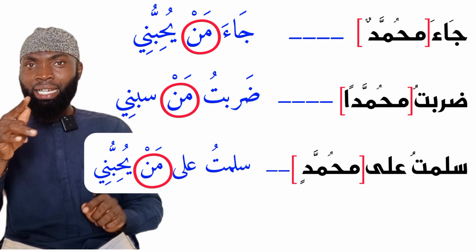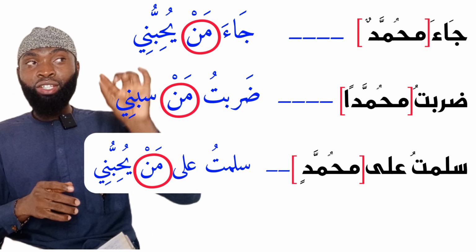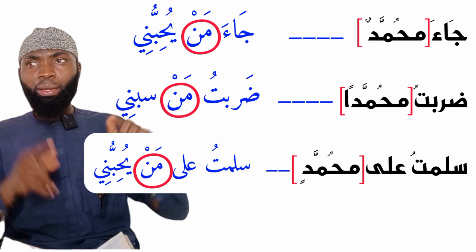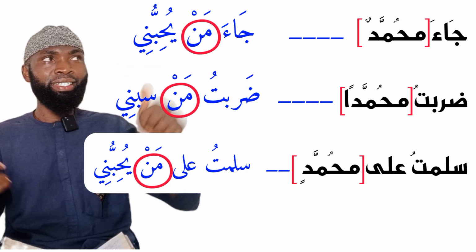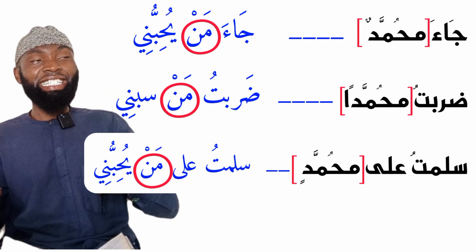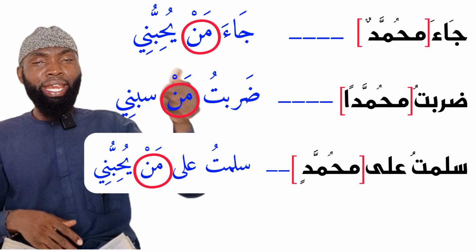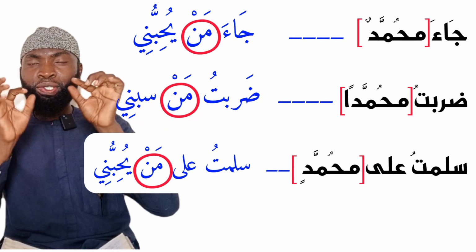But here we can see that man is carrying sukun. Going to the second sentence, we also see Darabtu man. Muhammad was carrying fatha in the second sentence, but man still remains with the sukun. In the last sentence, Muhammad carries kasratan, Sallamtu ala Muhammadin, but here man still carries sukun.